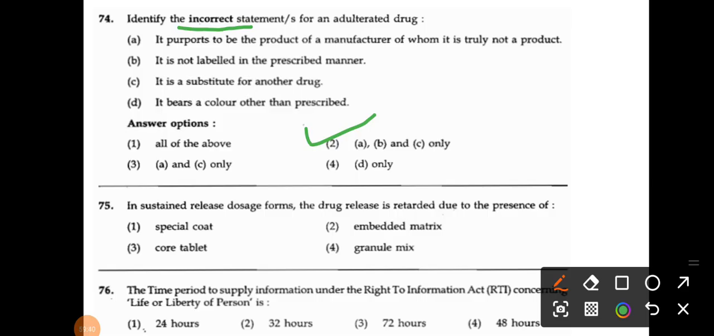Okay, the next one. In sustained release dosage form, the drug release is retarded due to the presence of: special coat, embedded matrix, core tablet, and granule mix. So the correct answer is embedded matrix. The next one, the time period to supply information under the Right to Information Act, that is also mentioned in your syllabus. Right to Information Act, life or liberty of person. So what is the correct answer here? That is 48 hours.